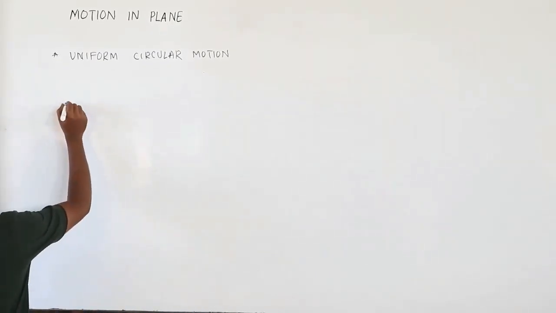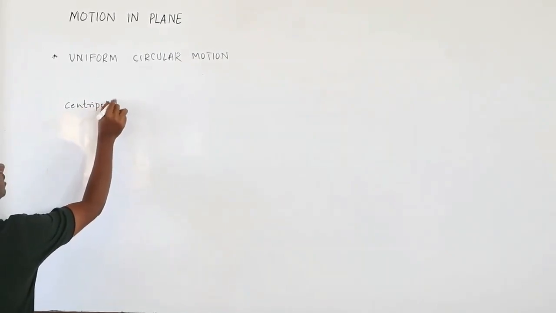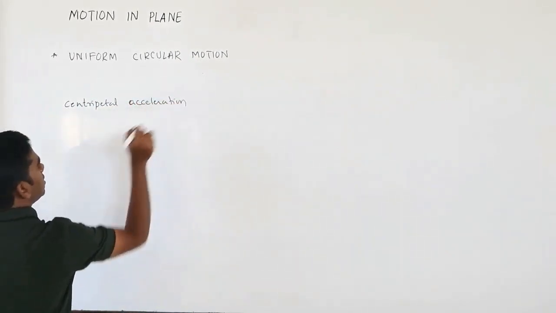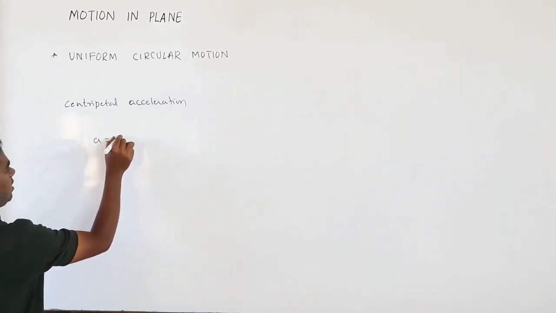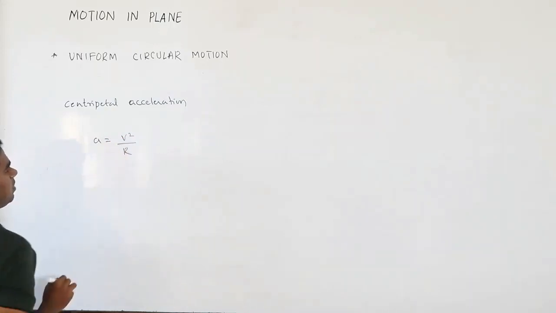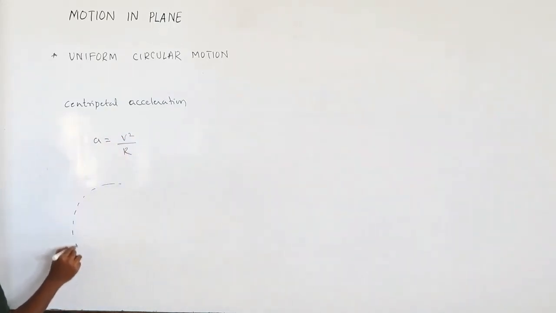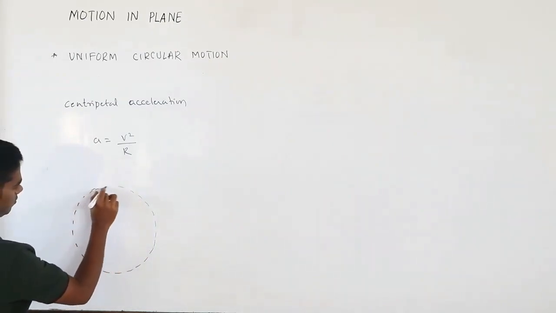So what we got? Centripetal acceleration, acceleration when a body is in uniform motion. That is what we can write: a equals v square divided by r. Usually when the object is in uniform circular motion, it always has two types of accelerations.